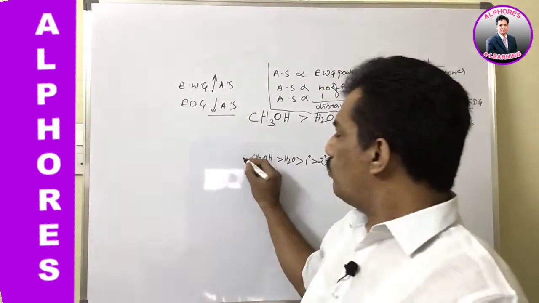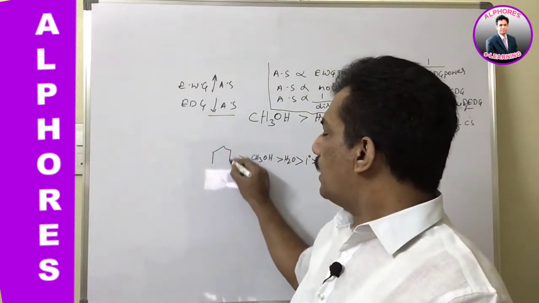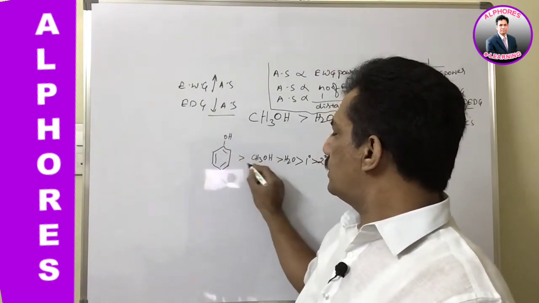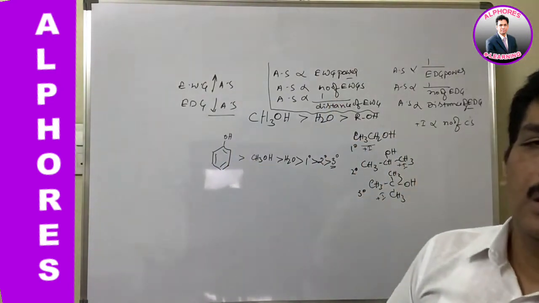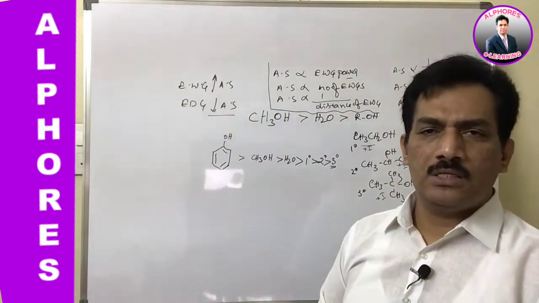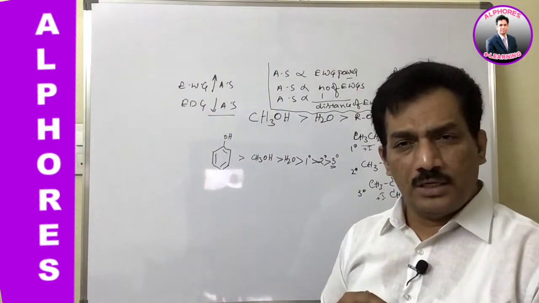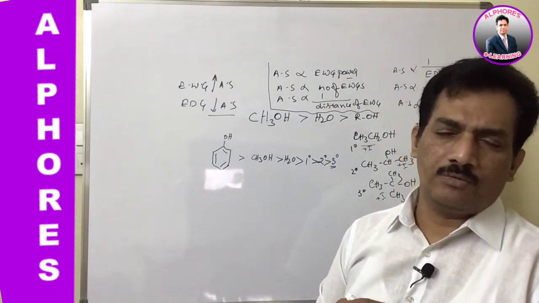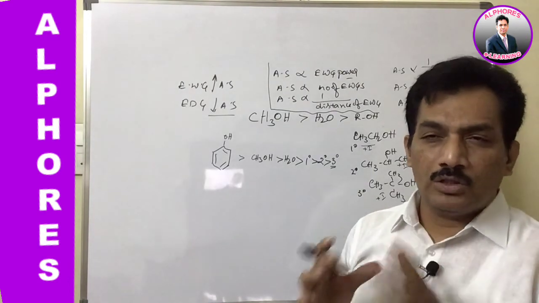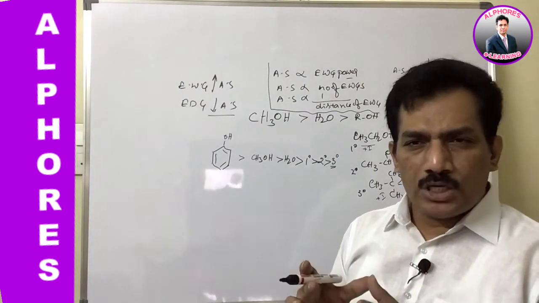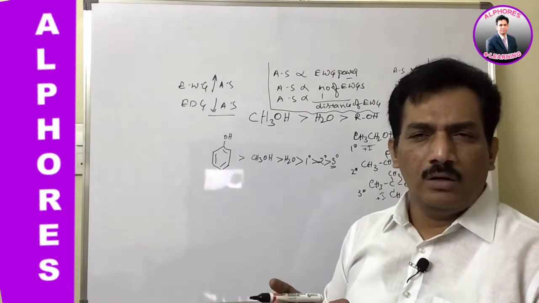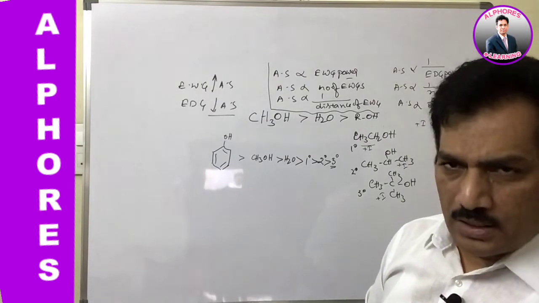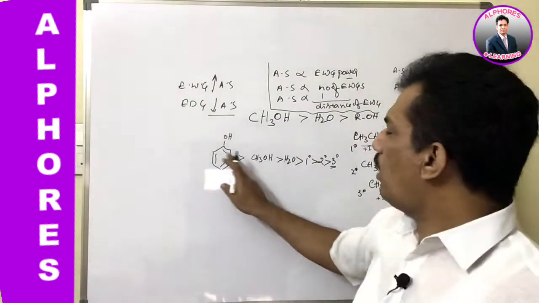Clear? And now one more, that is phenol. When compared to all these, phenol is more acidic, even more acidic than methanol. The reason is that after releasing H plus, the formed conjugate base, phenoxide, is stabilized. The stability is because of conjugation, and because of such conjugation the phenoxide is more stable. As the conjugate base of phenol, phenoxide, is more stable, phenol is assumed to have more acidic strength. Like that you have to consider.